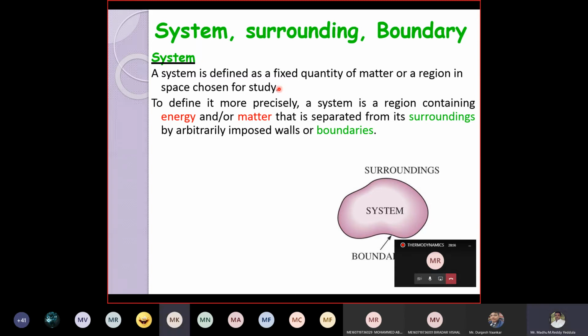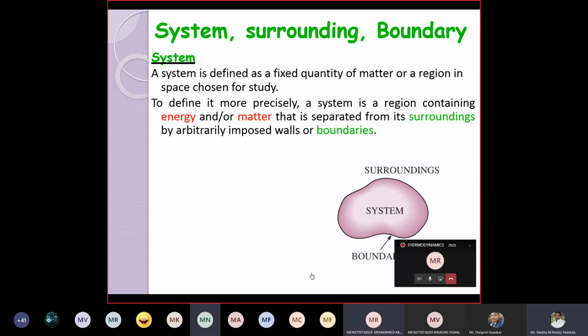System means where our focus is, where we are studying the properties. The thing which is outside the system is called surrounding. The surrounding may also be a system. Those 5 students are also a system, but we are calling them the surrounding. This surrounding and system are separated by a boundary, nothing but a wall. So that is called the boundary. System, surroundings, and boundary. Is it clear?